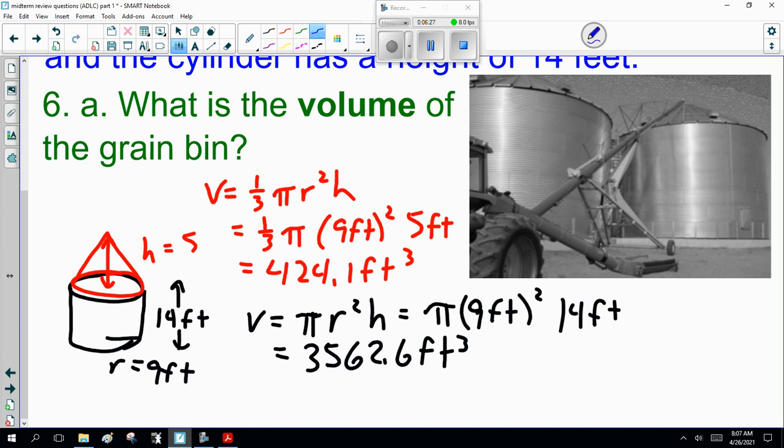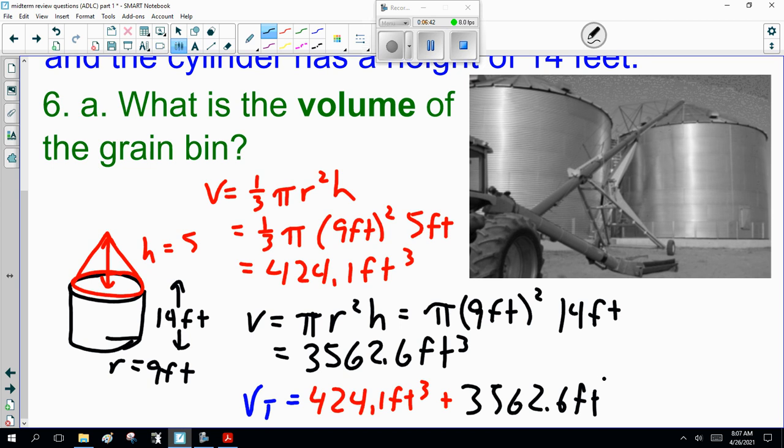I need my total: 424.1 feet cubed plus 3,562.6 feet cubed. Total volume of 3987.7 cubic feet. I certainly hope it is. All right. Please double check my numbers. Getting old. So pause the recording, check. When you know they're right, keep on going.